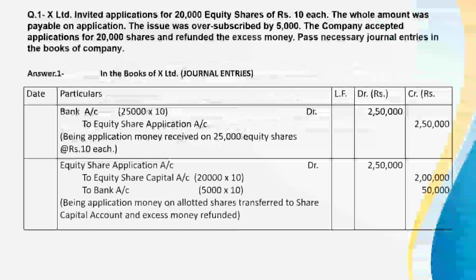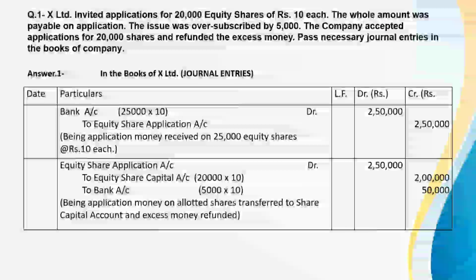Now there are some questions and their answers. Question number 1. X Limited invited applications for 20,000 equity shares of rupees 10 each. The whole amount was payable on application. The issue was oversubscribed by 5,000.